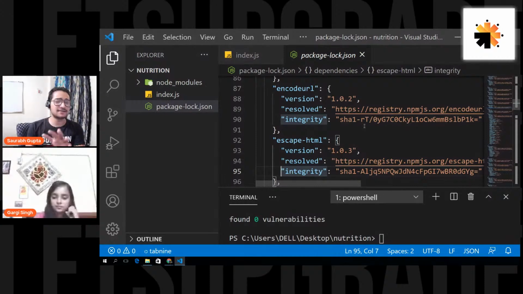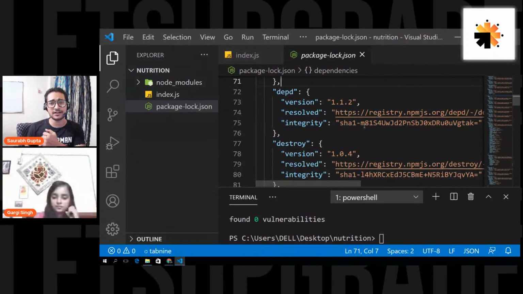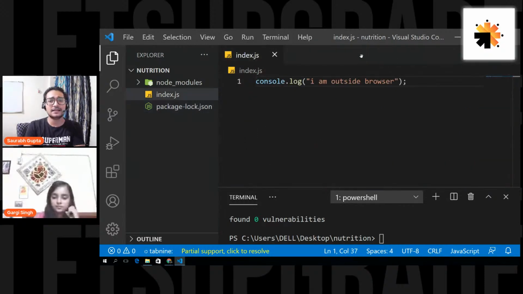So package.json is nothing but a file that stores the information about your project, the metadata of our project, and also all the packages that you're using, all the third-party packages and all the inbuilt packages that you're using. Is that clear? Okay. This is mainly for transfer of the project.